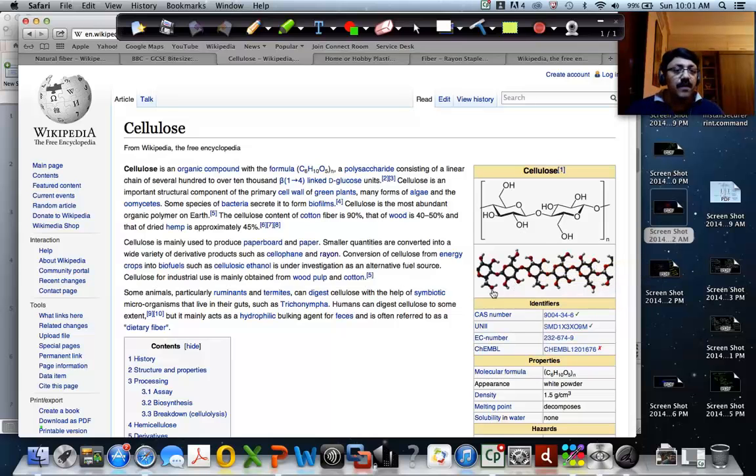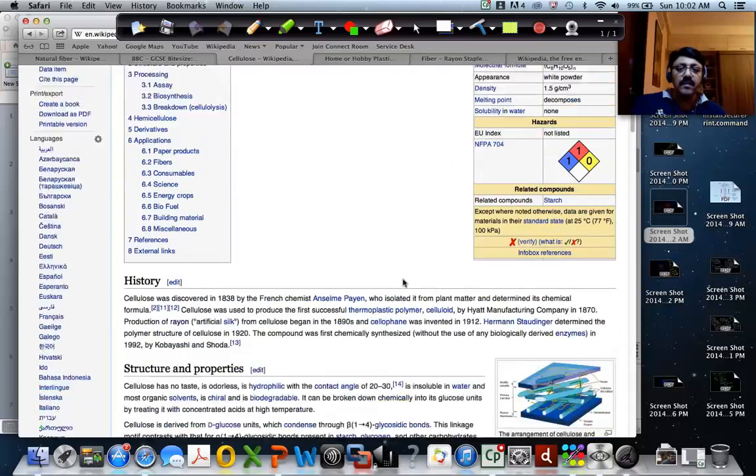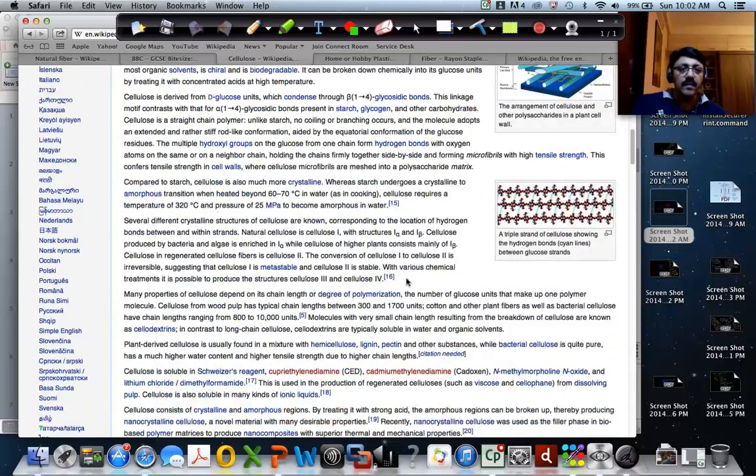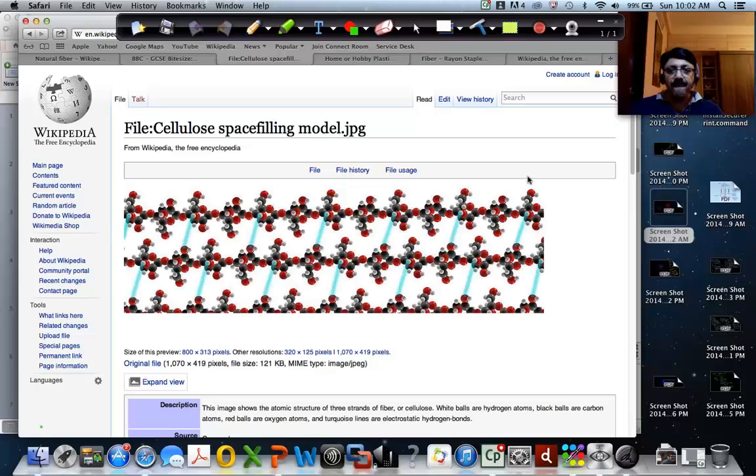But you can see the same unit being repeated here. So you can see what is happening, right? This is basically cellulose, and you can see the same block repeated, right?